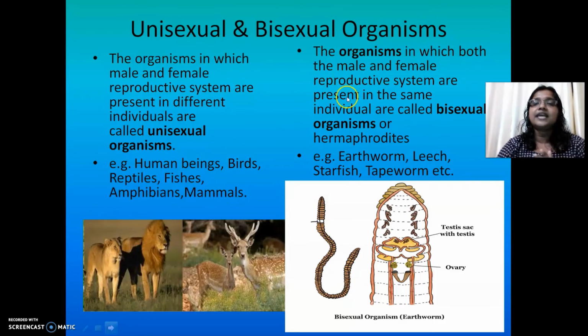Whereas in bisexual organisms, both the sex organs, that means the male and the female reproductive systems, are present in the same individual.